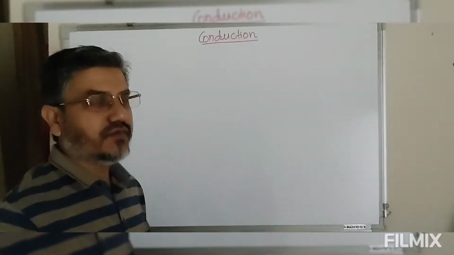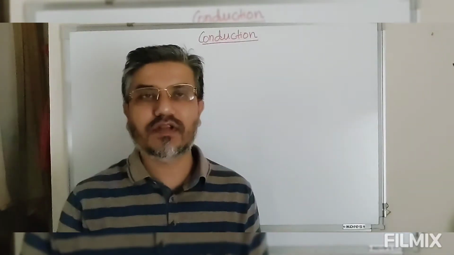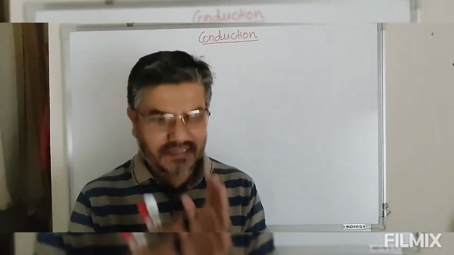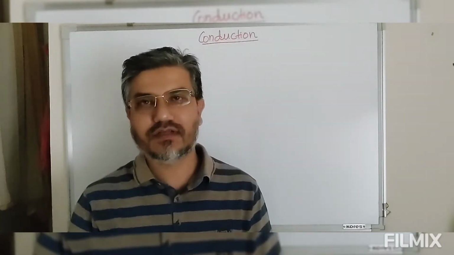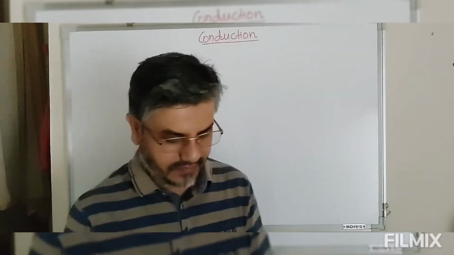Now, before starting with this conduction of electrolytic solution, let me just discuss there are two major types of conduction that we often observe in our life.